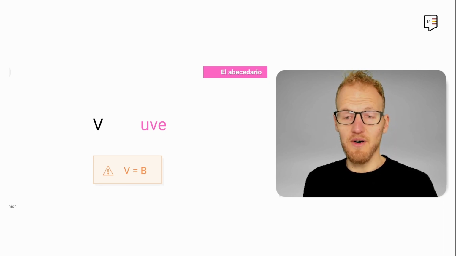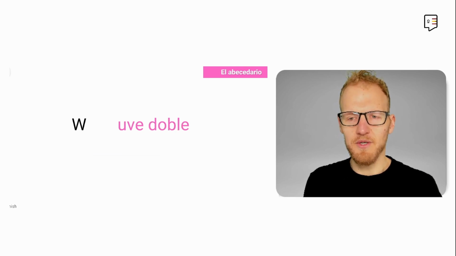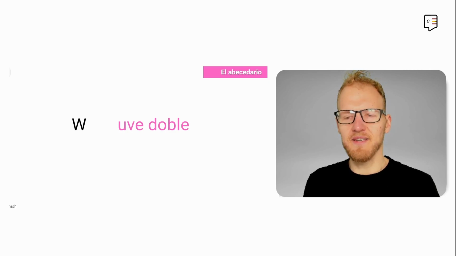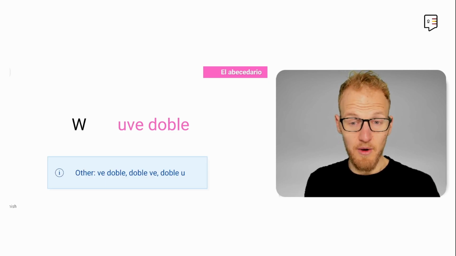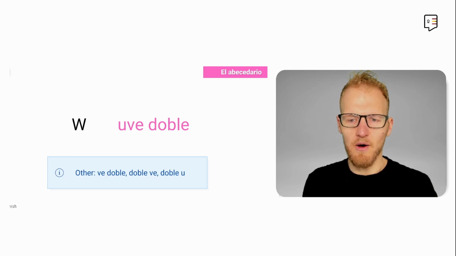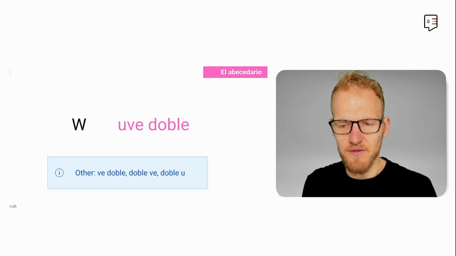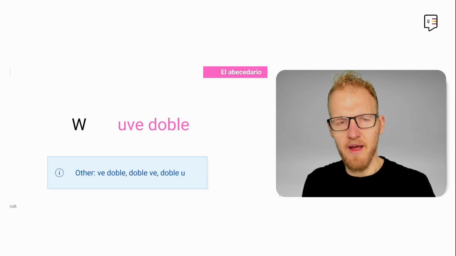And now that you got the V, for W it's pretty straightforward too. You just say W. Again, this is the standard name, but there are other options. In Latin America, they call it BW. Even in Central America, W, given the influence of English. But the standard name would be W.